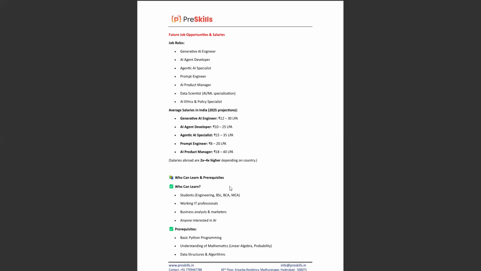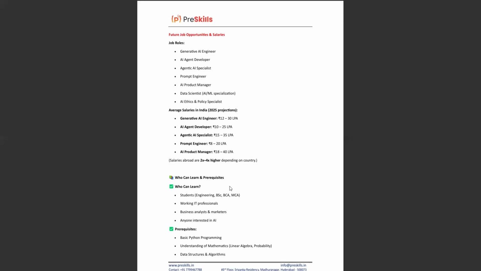Who can learn this? Students with engineering, BSc, BCA, or MCA backgrounds, working IT professionals who want to change their domain, business analysts, marketers, and anyone interested in AI.